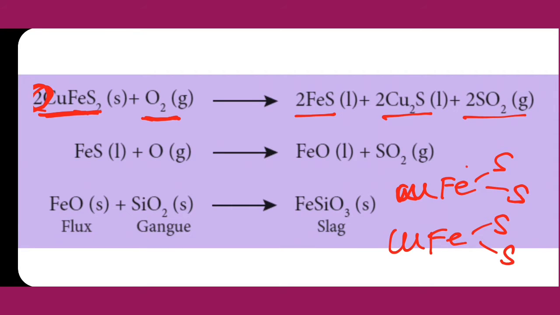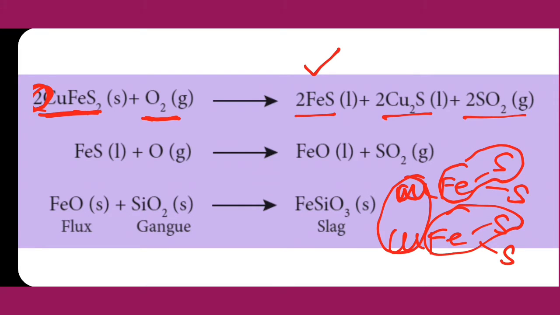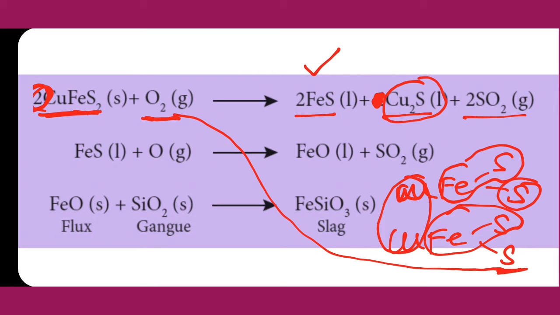From that, 2 molecules of FeS are formed. The 2 copper take 1 sulfur and form Cu2S. Remaining sulfur takes oxygen and forms sulfur dioxide. The 2 written here is wrong, 2 won't come here.